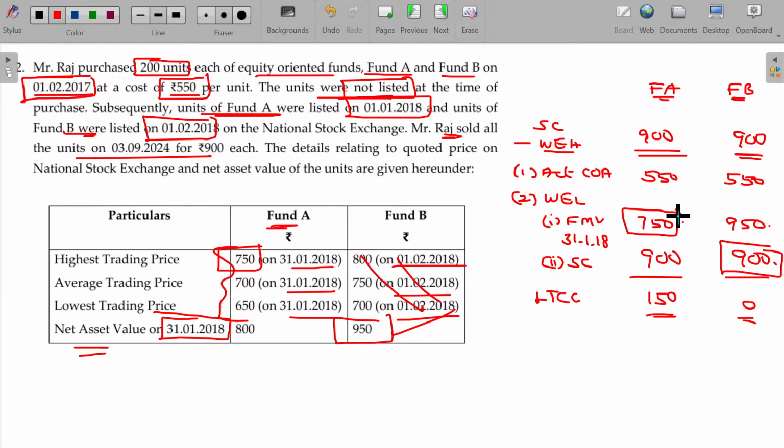Between these two, whichever is lower, and fair market value 750 only, no. Yeah, okay. Now what is the number of shares? 200. So then here the value will be 30,000. Here also assume 200 units, so 0.